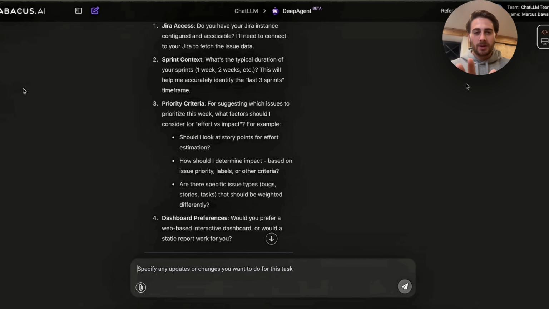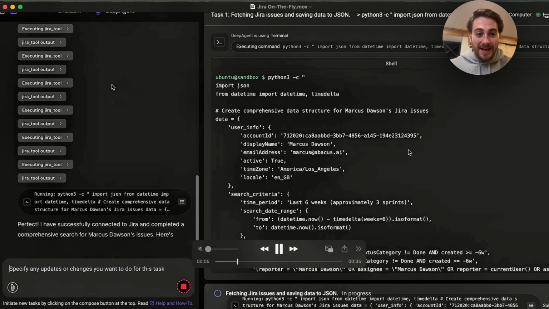And this, I want you to think about this. This is AI coming up with these questions. This is the same thing somebody would ask you if you were working with them, but now AI is actually going through and doing this. And then it also wants to know what the dashboard preference is. You go through here, you answer these questions, and it's going to go off and do this stuff. And that's exactly what we can see here.